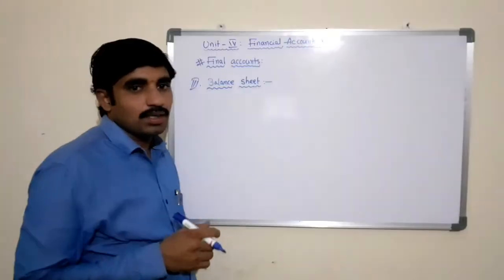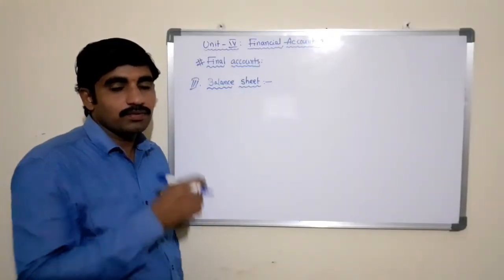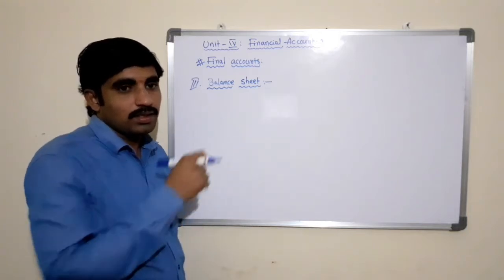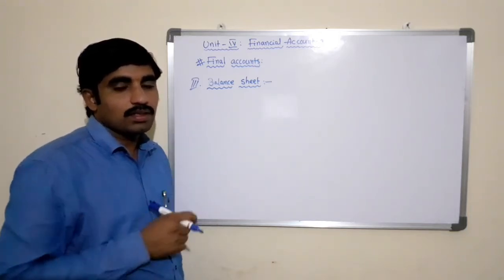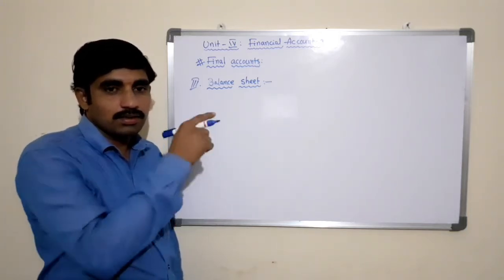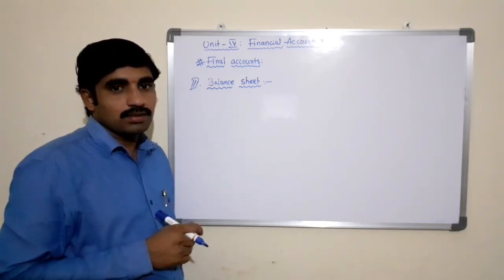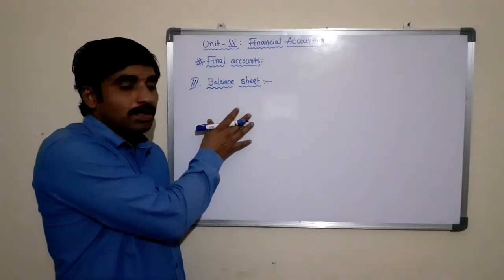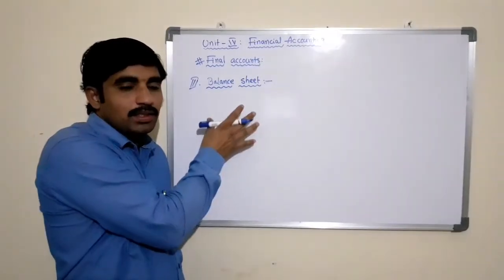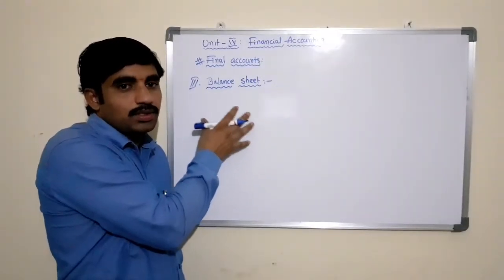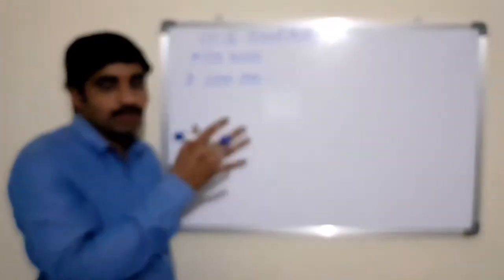If any errors or deviations occur in the assets and liabilities balances, it means that we have committed some mistakes in the profit and loss account, the trading account, the trial balance, the ledger accounts or the journal entries. So this is the final statement which shows the position of the business in terms of assets and liabilities.